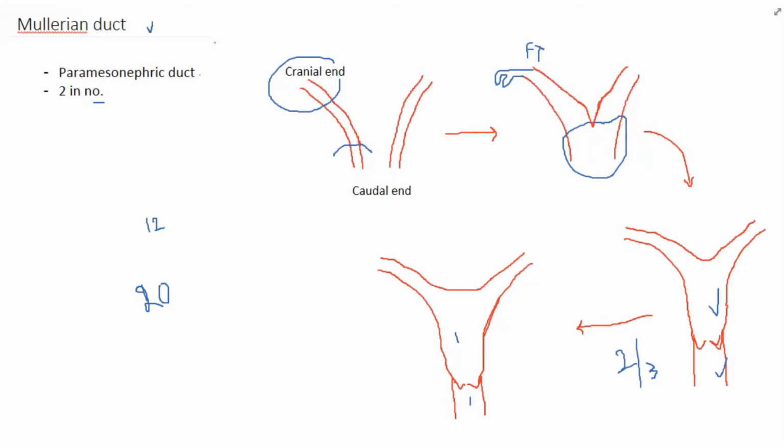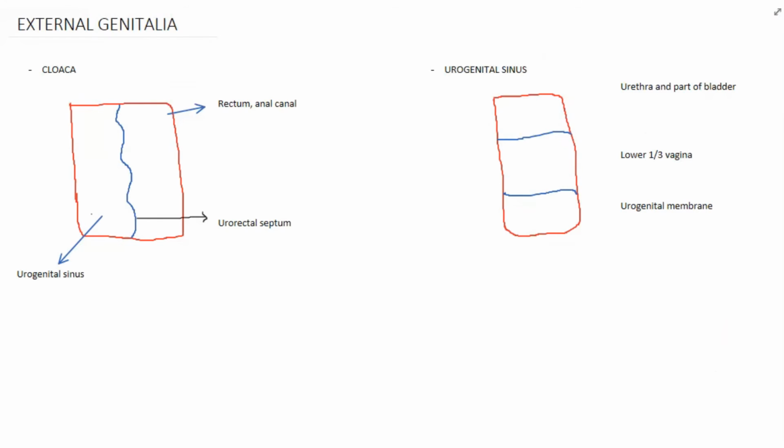So now I will tell you the development of external genitalia. The external genitalia will develop from urogenital sinus. So imagine this as a cloaca. This cloaca is divided by a longitudinal septum into anterior part and posterior part. This anterior part is called as urogenital sinus or developed into urogenital sinus, and the posterior part is developed into rectum and anal canal.